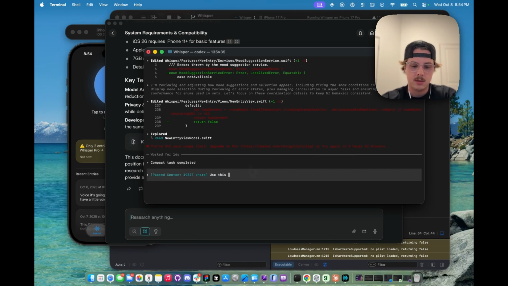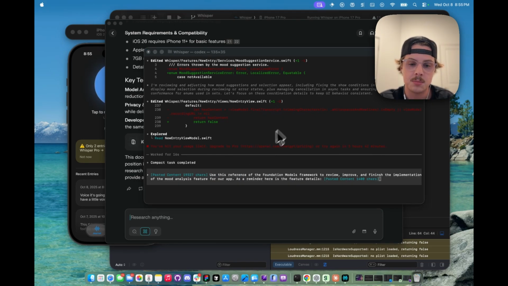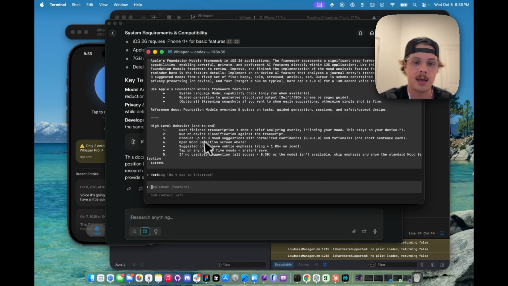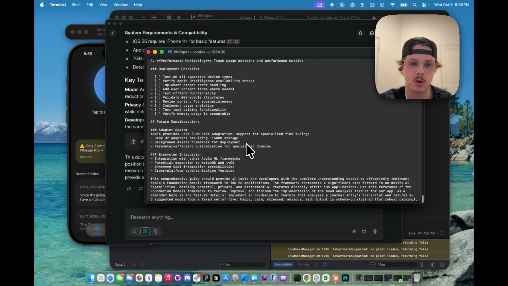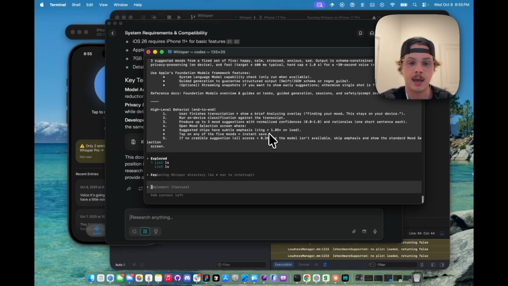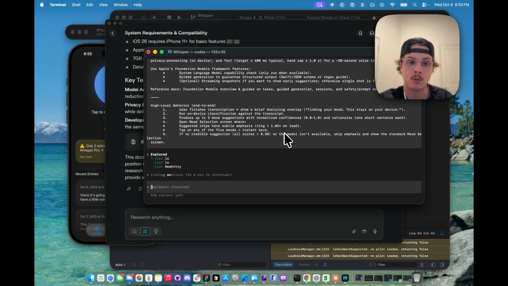Say use this reference of the foundation models framework. So this prompt is just the context of the foundation models framework. And I said use this as a reference to review, improve, and finish the implementation of the mood analysis feature of our app. As a reminder, here's the feature details. So I just pasted the prompt that ChatGPT gave us yesterday for the implementation of this feature to give to Codex so that it had full context of everything it needs to do. And then it's going to go ahead and review this, implement it, and then we'll see how it does once it's finished.